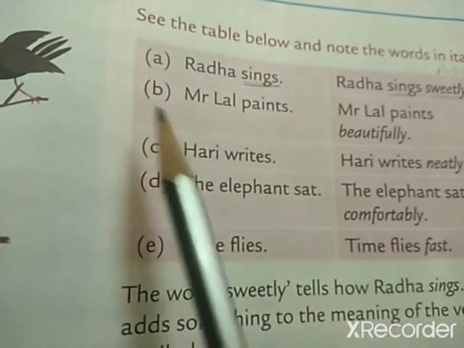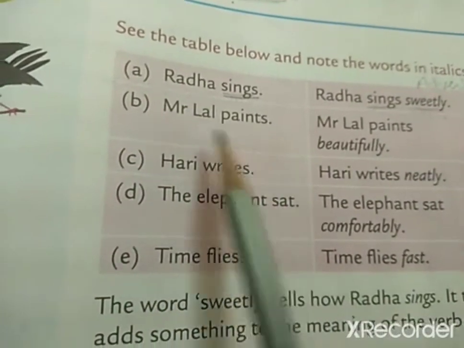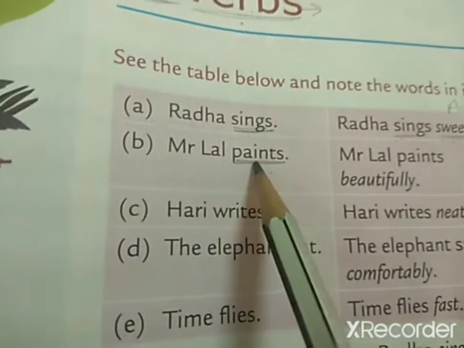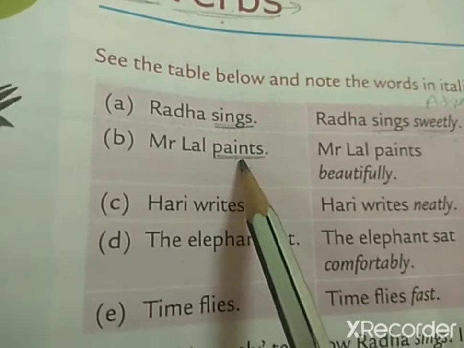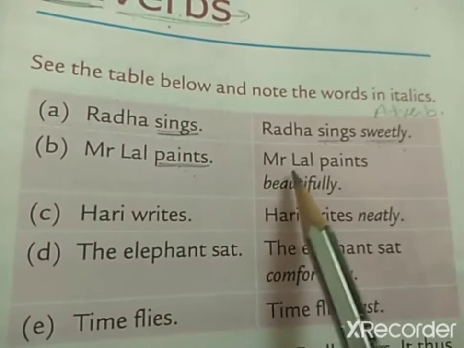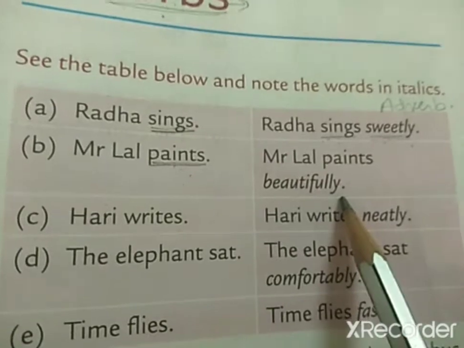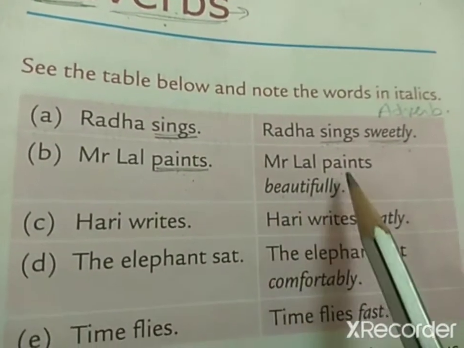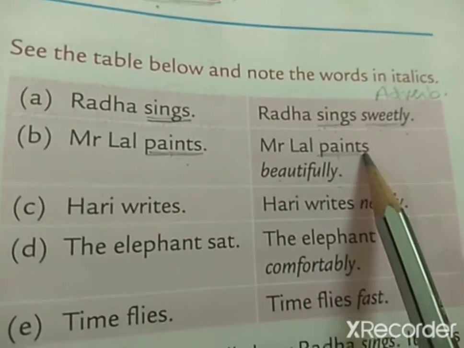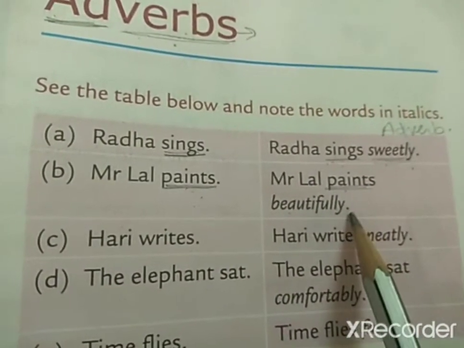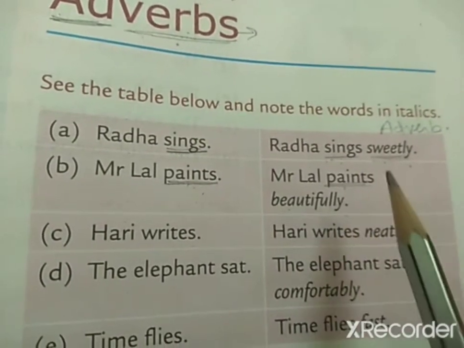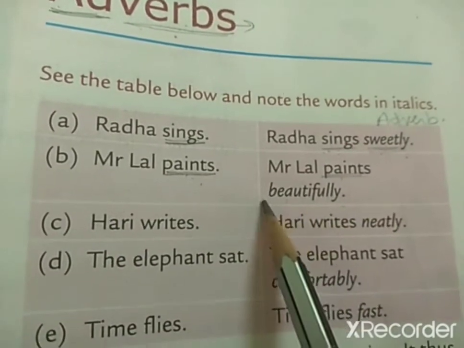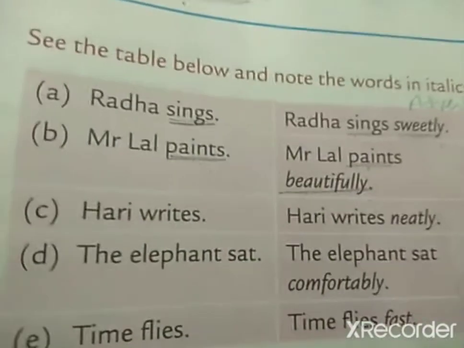Now see the second sentence. Mr. Lal paints. Here the verb is paints. The action word is paint. Now see the sentence over here: Mr. Lal paints beautifully. How does Mr. Lal paint? Beautifully. You come to know more about the verb, that painting is done beautifully. So beautifully is an adverb.